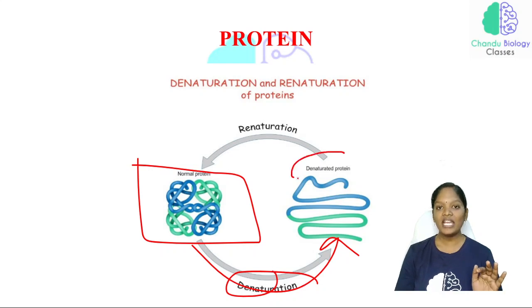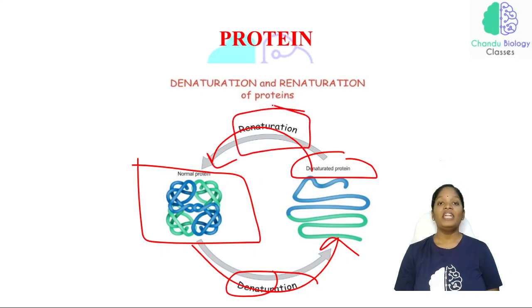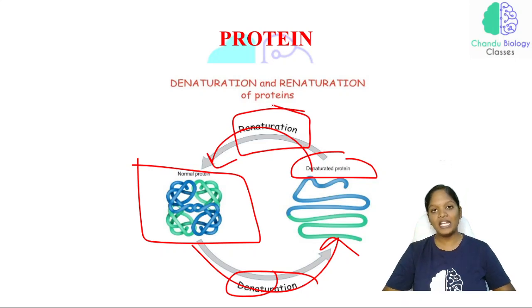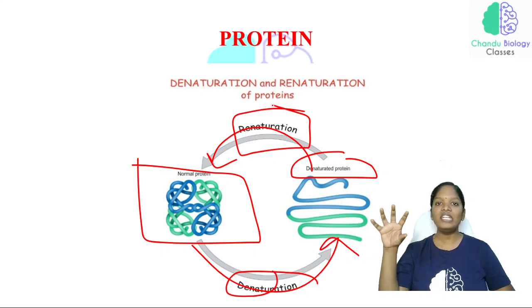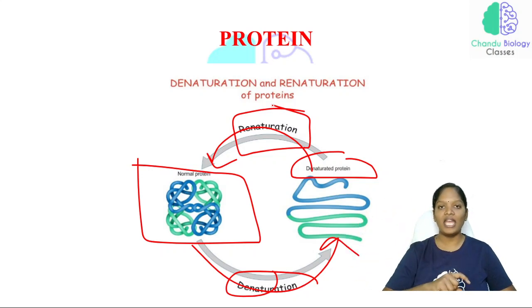And if the denatured protein regains its original structure, that process is called renaturation. Denaturation means losing structure and biological activity without breaking the peptide bond. If a denatured protein regains its biological activity and native structure, that process is called renaturation.